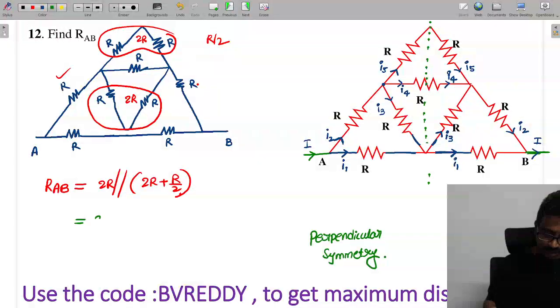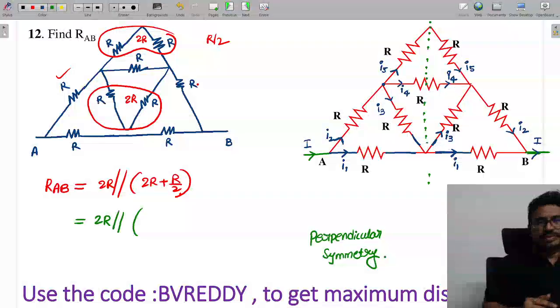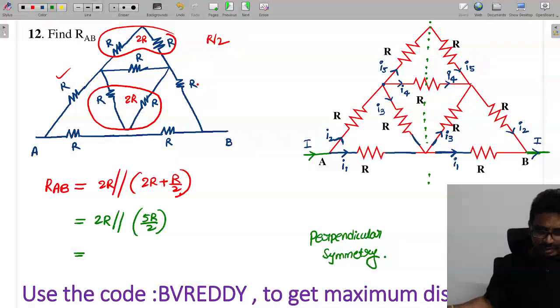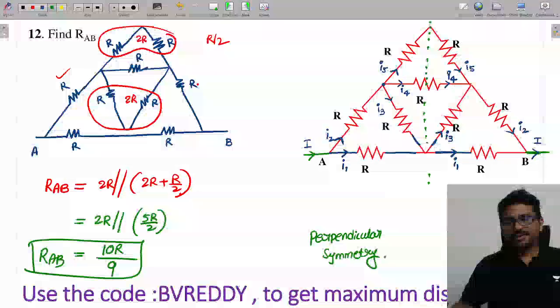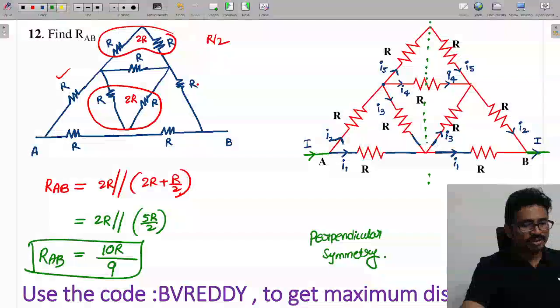So this is 2R parallel to 5R by 2. It will be given as 10R by 9. So this is RAB. Right? This is the way we need to solve this type of symmetry problem.